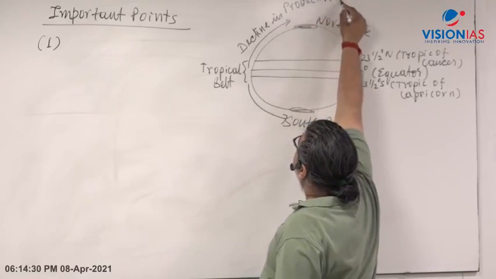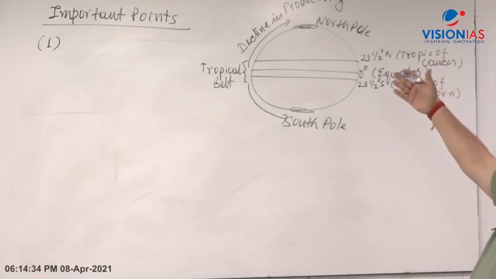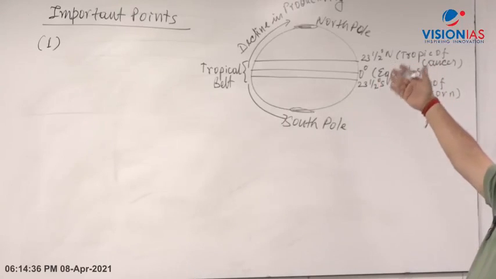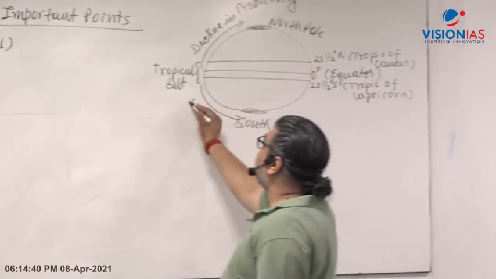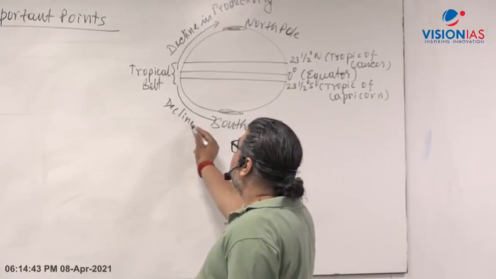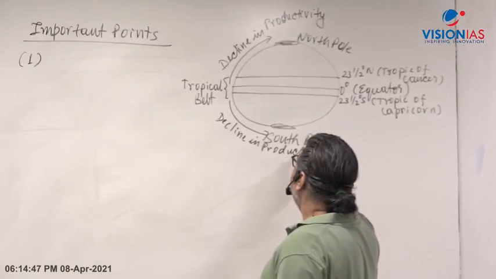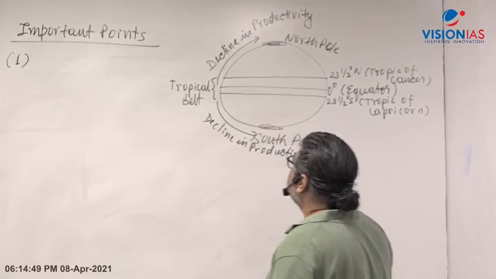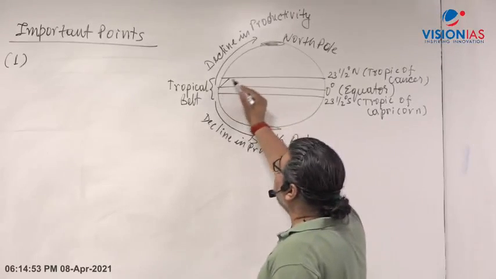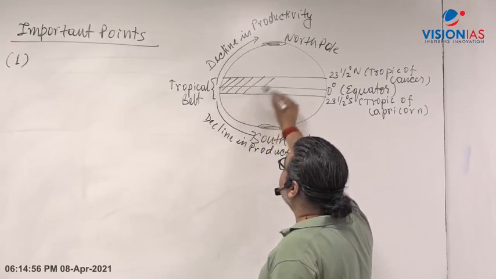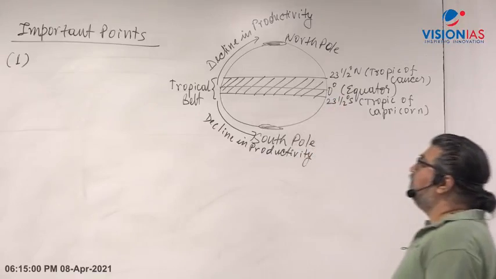But it does not mean that the North Pole will not have productivity. The North Pole also has animals like polar bears, penguins. There are also species of birds and all. So what we find is that in both hemispheres, as we gradually go to the polar side, there is a decrease in productivity. The highest amount of productivity, on land and in the ocean, both continent and ocean, will be in the tropical belt.